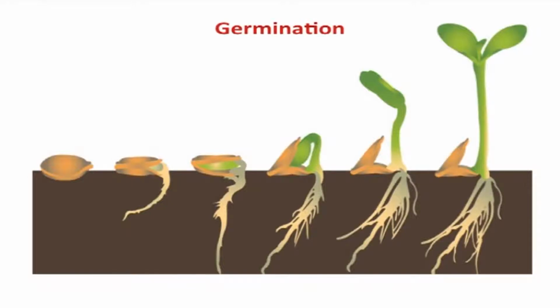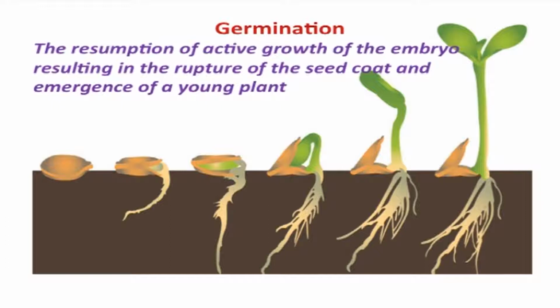It is also defined as the resumption of active growth of the embryo resulting in the rupture of seed coat and emergence of a young plant. This definition presumes that the seed has been in a state of quiescence or rest after its formation and development. During this period of rest, the seed is in a relatively inactive state and has a low rate of metabolism. It can remain in that state until environmental conditions trigger the resumption of active growth.